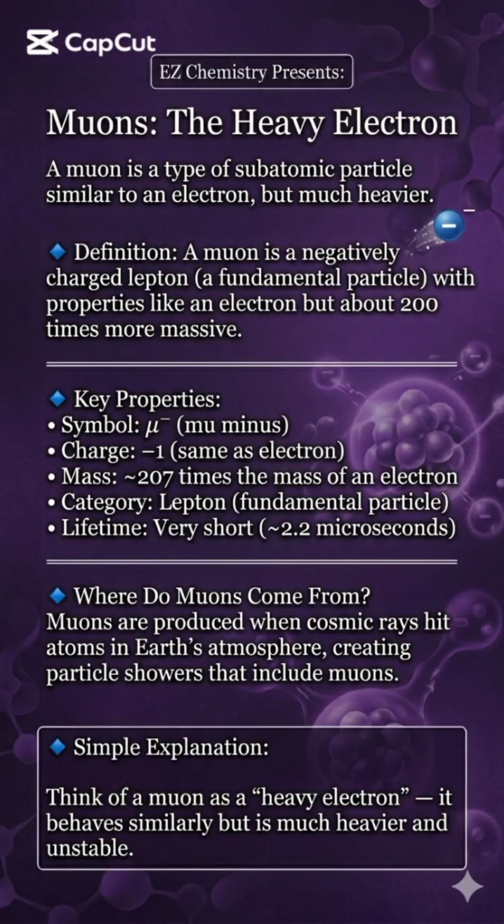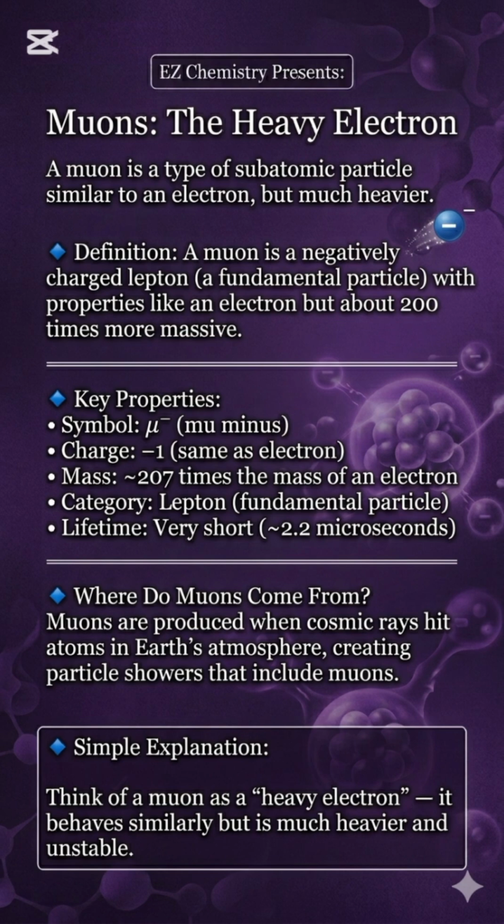What is a muon? Let's understand. A muon is a type of subatomic particle similar to an electron, but much heavier. A muon is a negatively charged lepton, a fundamental particle, with properties like an electron, but about 200 times more massive.